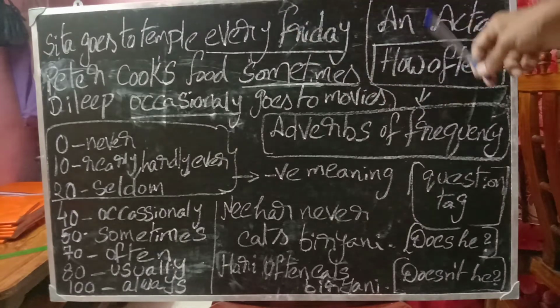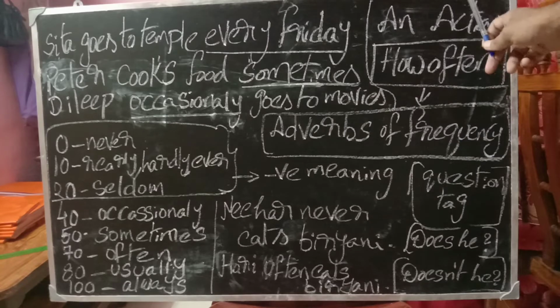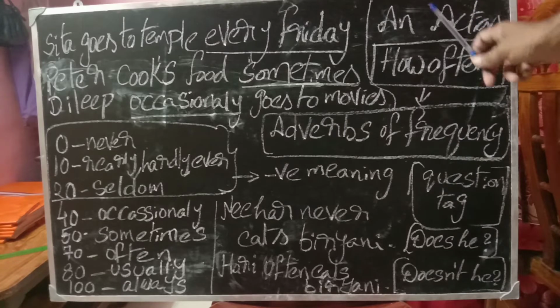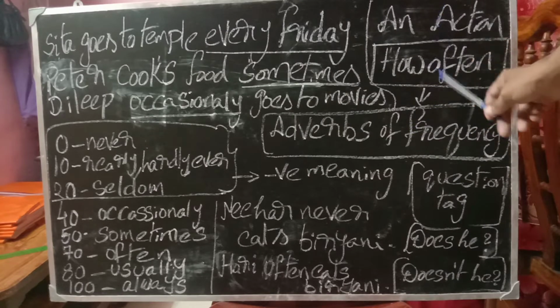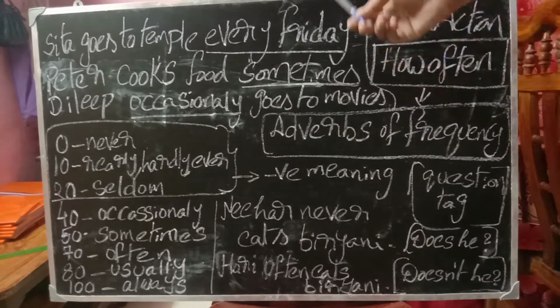So basically adverbs of frequency answer how often does a work happen. That is the definition of adverbs of frequency, and these are the examples.